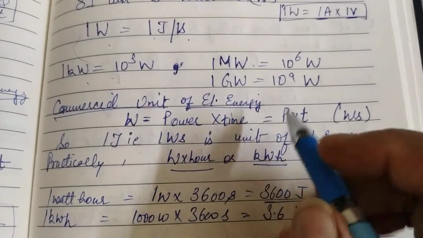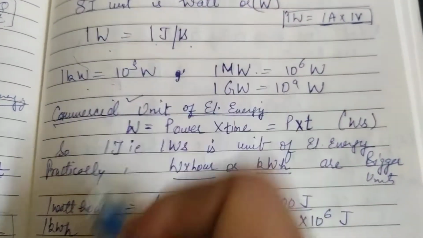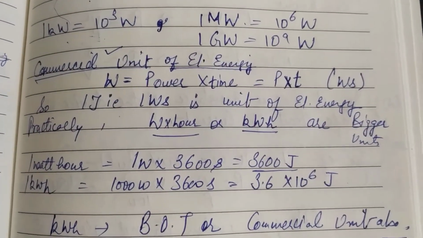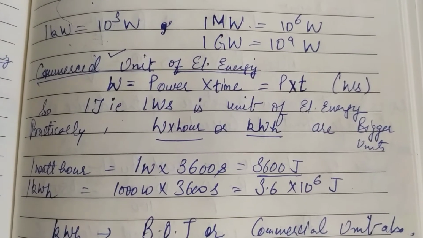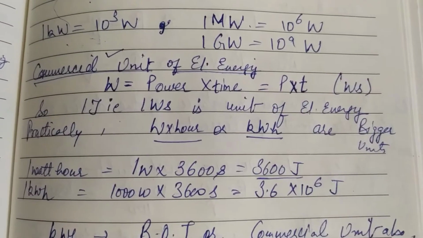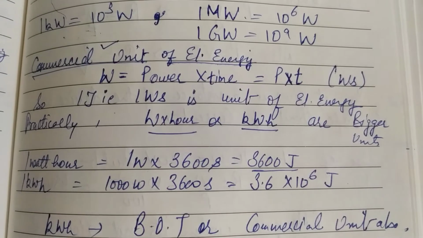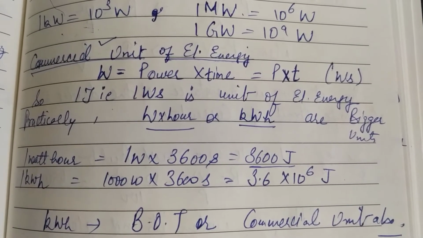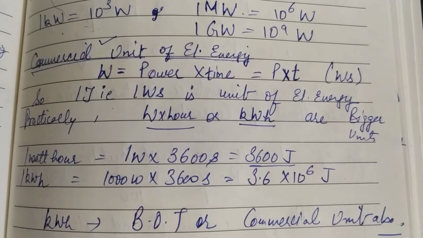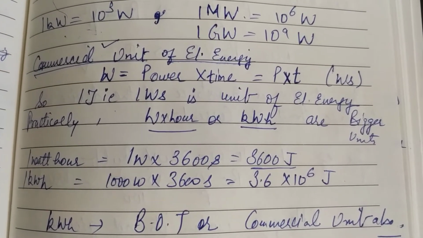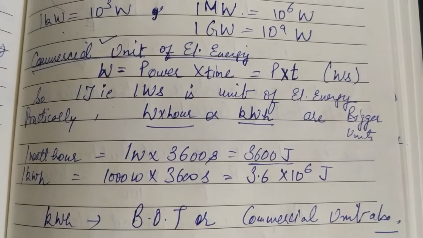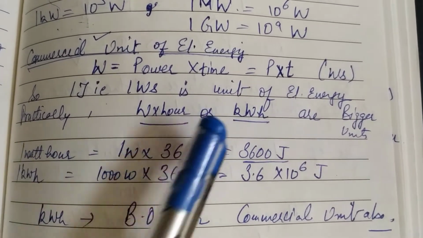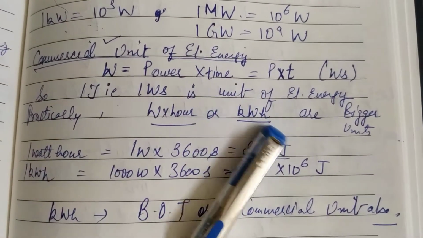Commercial unit of electrical energy. Commercial means the unit in which we can sell or purchase electricity. And how do we do that? Not in the markets. Electrical energy is supplied by electrical companies to our homes, and there we all have kilowatt hour meters outside our houses. Those meters measure the number of units spent by us throughout a month, and that unit is called kilowatt hour. Now why kilowatt hour?